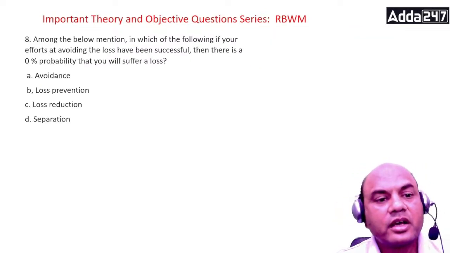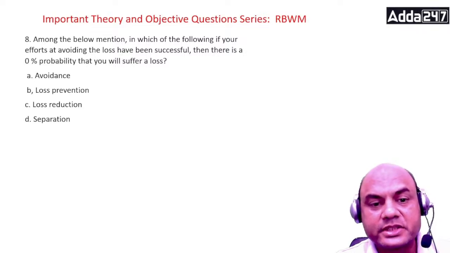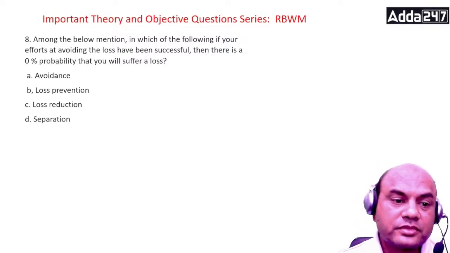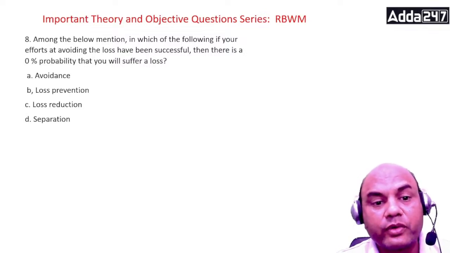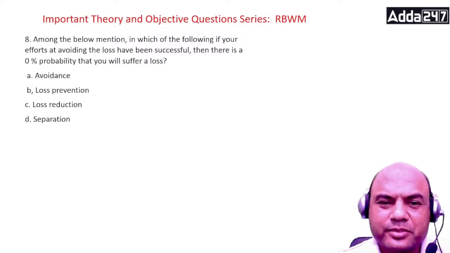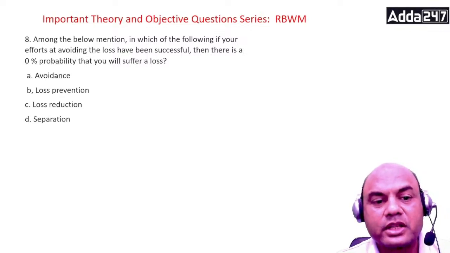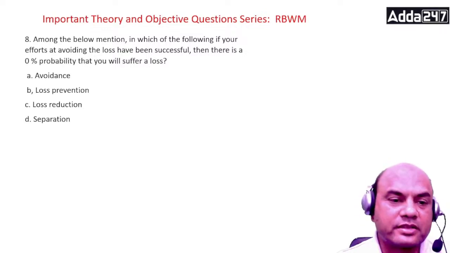Next one. Among the below mentioned, in which of the following are your efforts to avoid the loss successful? Then there is a 0% probability that you will suffer a loss. Means, if your efforts to avoid the loss have been successful. The question is a bit confusing, but it's very simple. In which of the following mentioned efforts? Now what are these efforts? Avoidance, loss prevention, loss reduction, and separation.